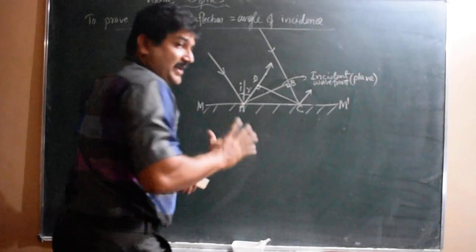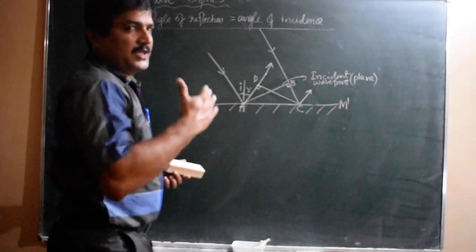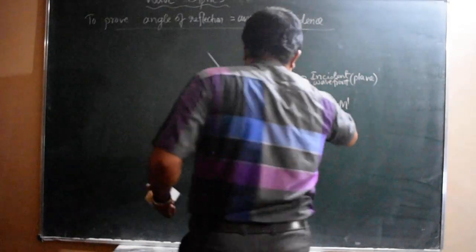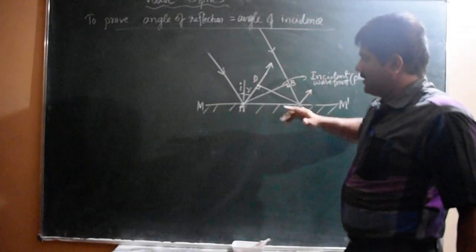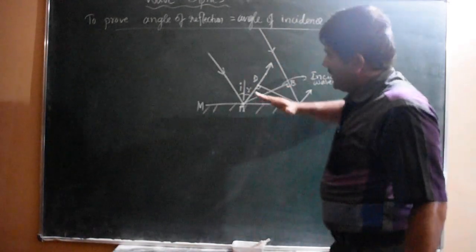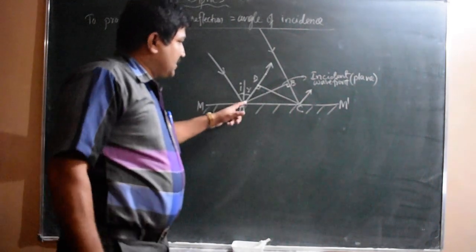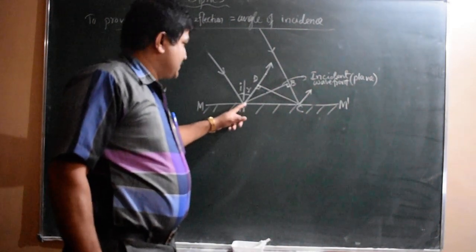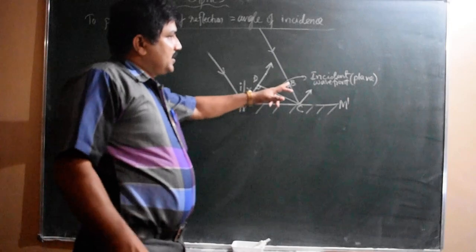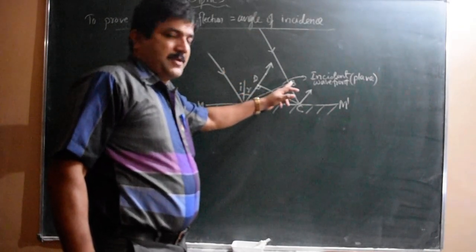CD is not a line, it looks like a triangle here in the diagram. It is the cross section, I said. It is the plane surface. So CD is the reflected wavefront. See, when the wavefront touches the point A on the surface, another portion of the wavefront is at the point B.